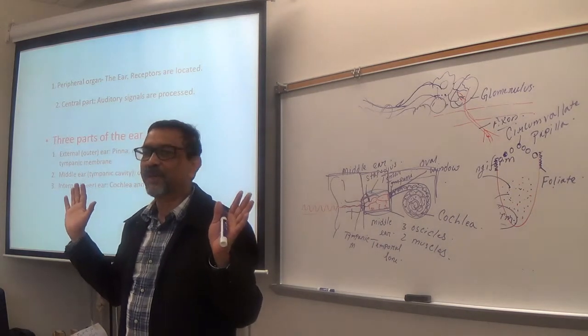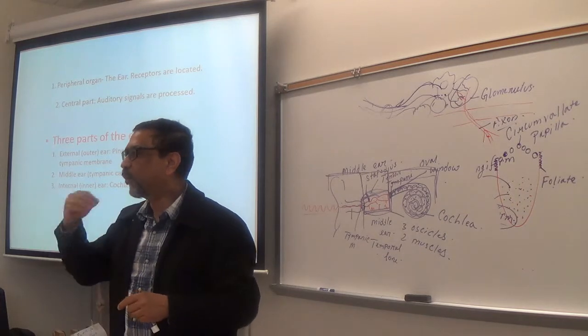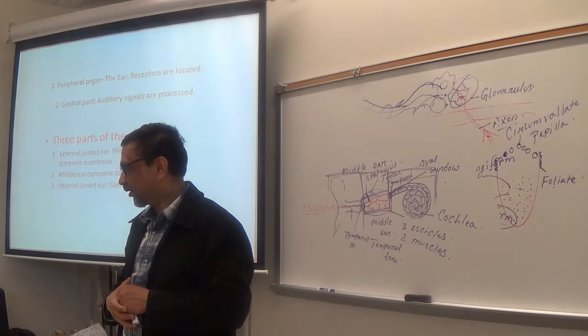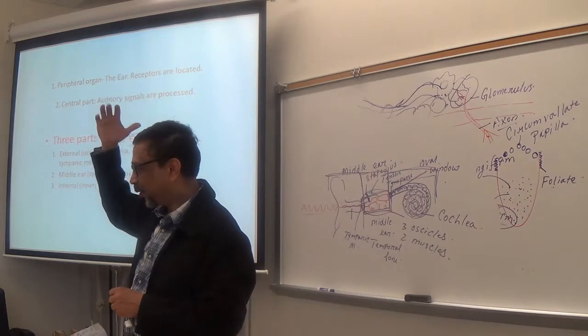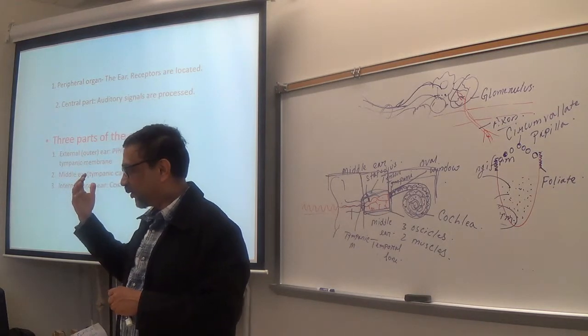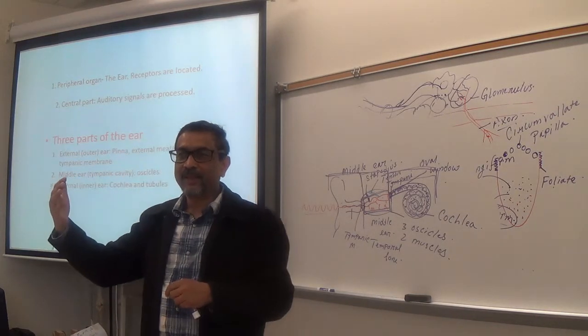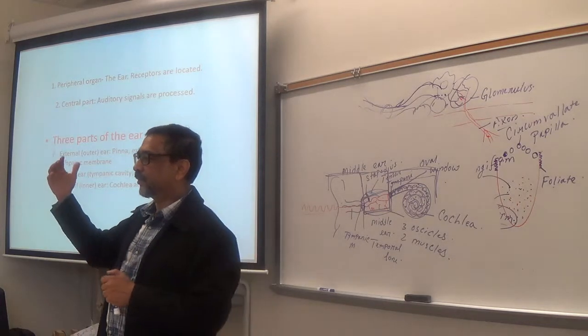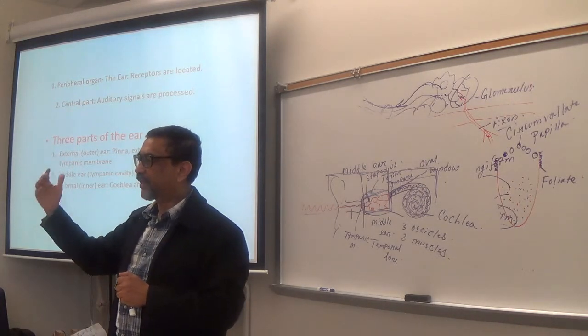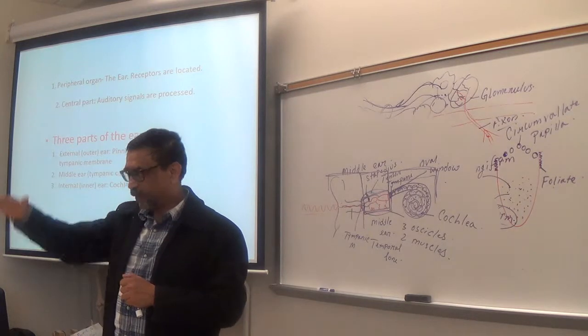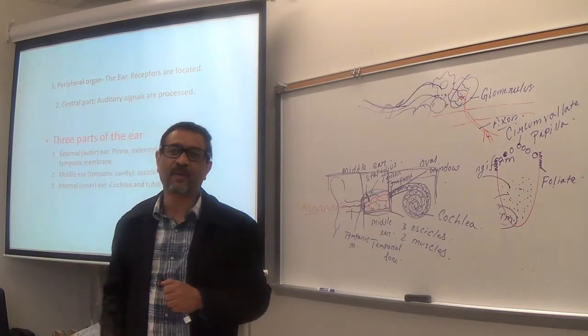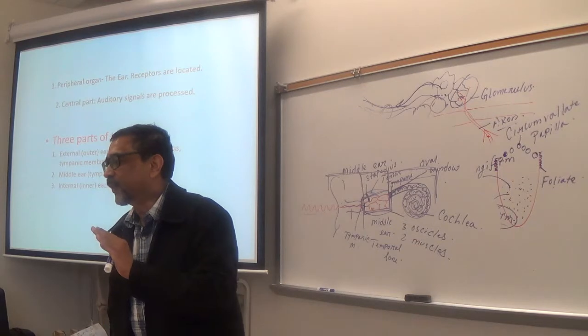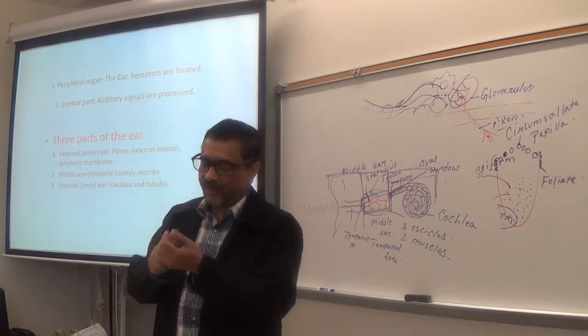So the person will not hear low-pressure sound. Only very loud sound, if you are very loud, the person will hear. Okay? So that will significantly lower your ability to hear sound. So that's why those three ossicles are very important.